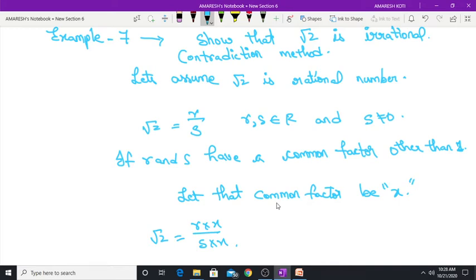So dividing r into x, we get another number, and let's take that number as a, and this number as b. So we get root 2 equals a by b. So doing cross multiplication we get b root 2 equals a.